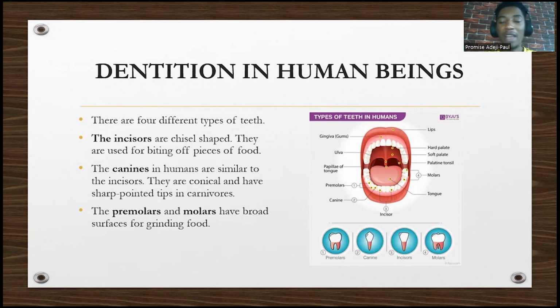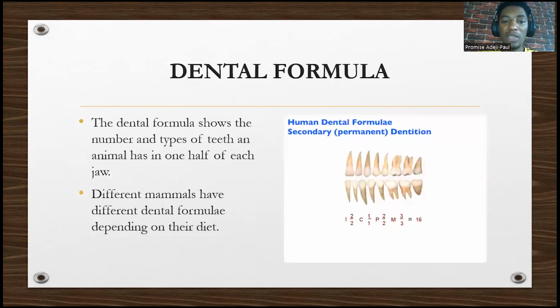Premolar and molar, they have a wide surface. They are just used for grinding food. That's what you use to grind the food. So what's the dental formula? I think this dental formula is usually always asked in JAMB. It's very, very common. It was asked during my time. I remember that time too.